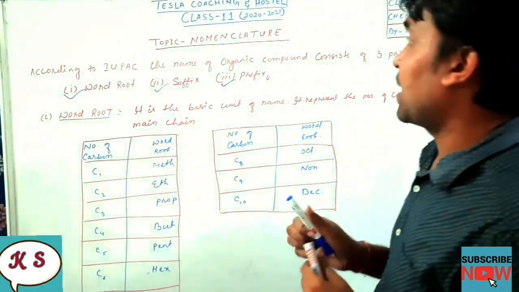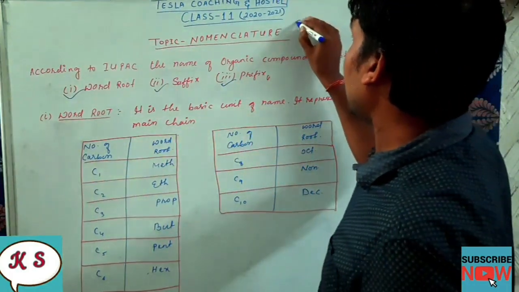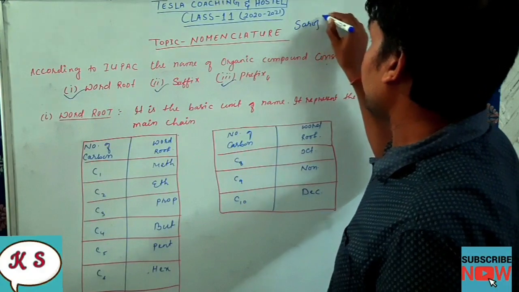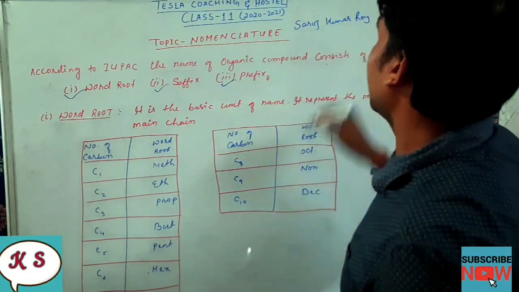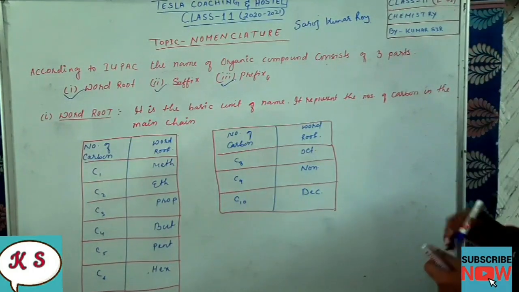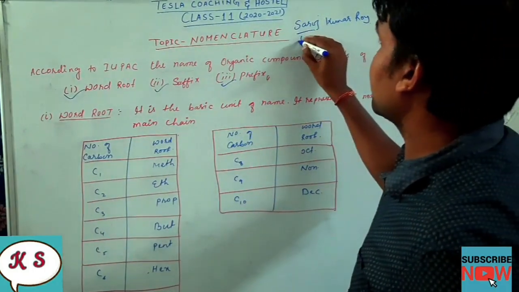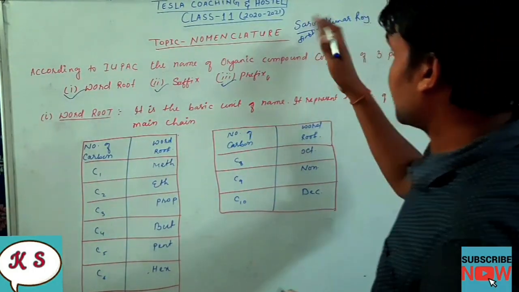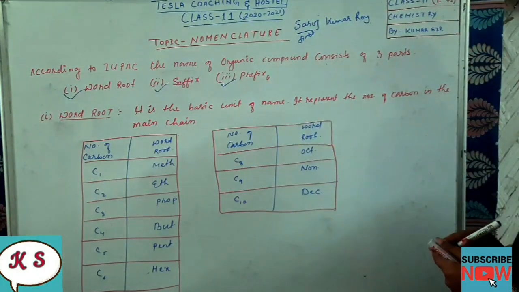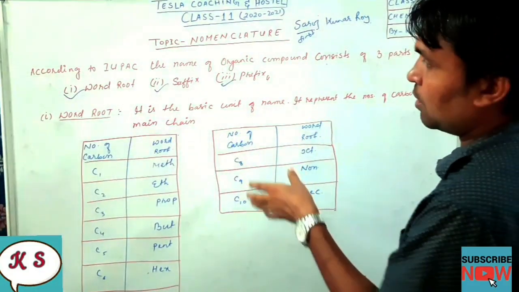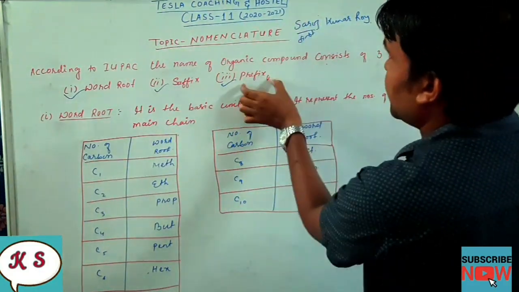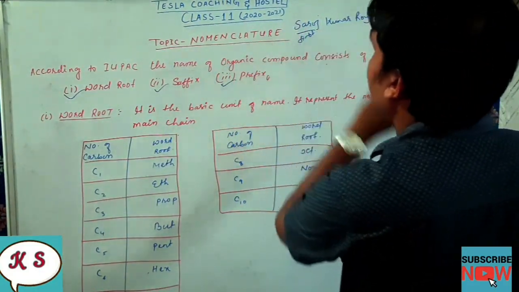Like, dear students, my name is Saroj Kumar Roy. So in my name, this is called the first name. It comes initially, right? Initial name. Similarly, in chemistry, in the name of an organic compound, prefix is called what? First name. This prefix is called the first name.